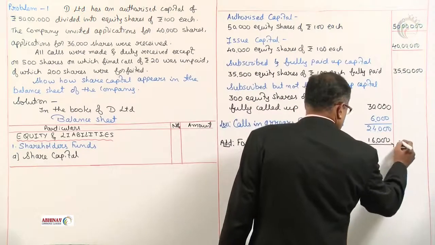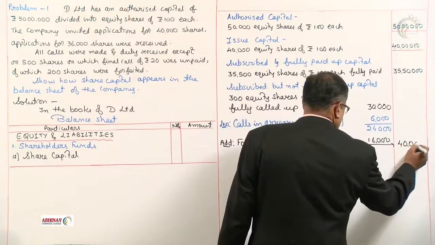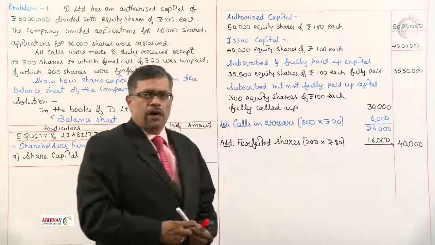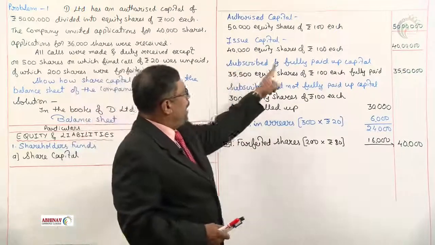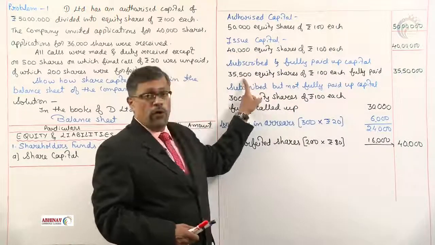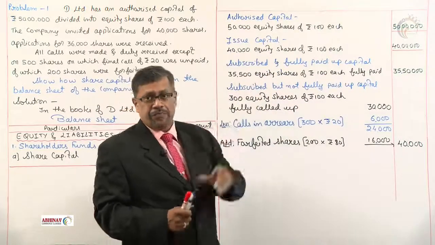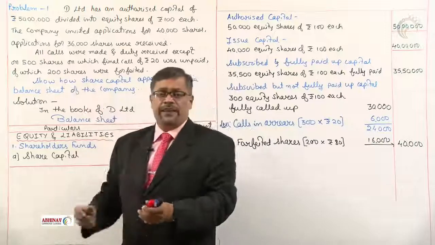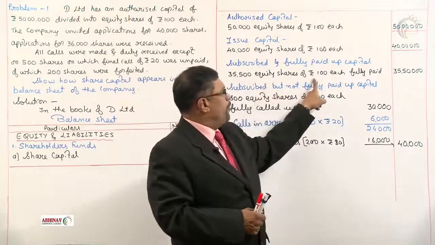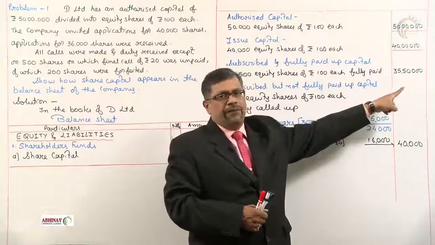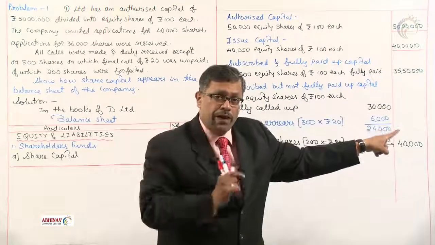How we record the subscribed capital. Subscribed and fully paid up capital is only of 35,500 shares. Because on 500 shares, final call is not received. 35,500 equity shares of rupees 100 each fully paid. 35,50,000 is the money what the company has collected.